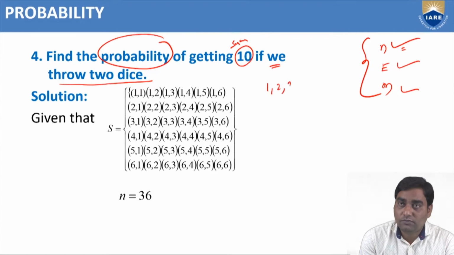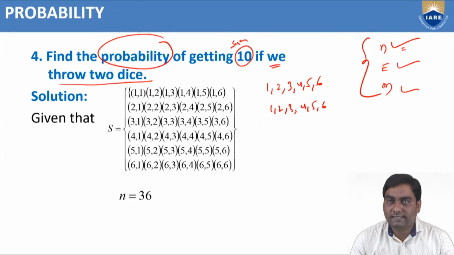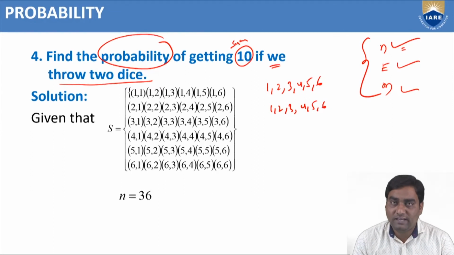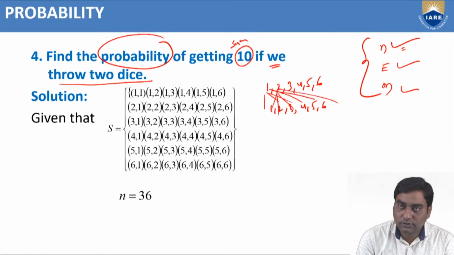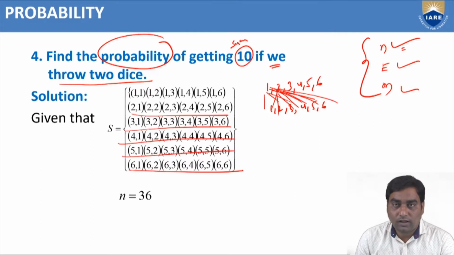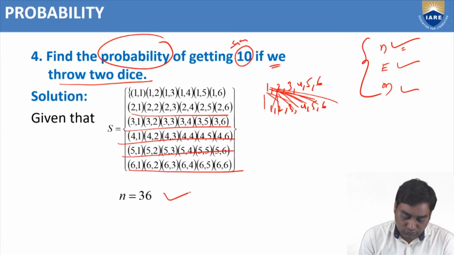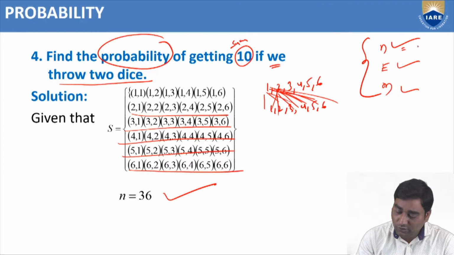Two dice means first die 1, 2, 3, 4, 5, 6, second die 1, 2, 3, 4, 5, 6. If we throw 2 dice at a time, what are the options that we discussed in the previous session? 1,1; 1,2; 1,3; 1,4; 1,5; 1,6. Like that, 2,1; 2,2; 2,3; 2,4; 2,5; 2,6. These are the possible outcomes if we throw 2 dice. So, the total number of events is 36. N we got it, 36.